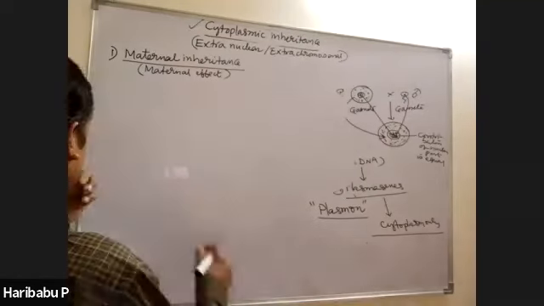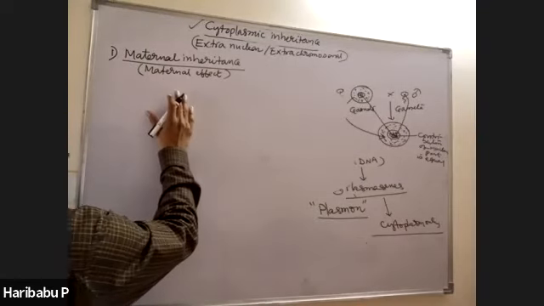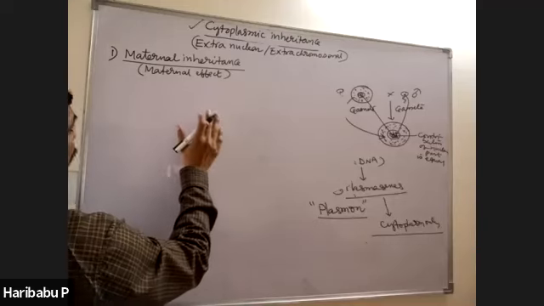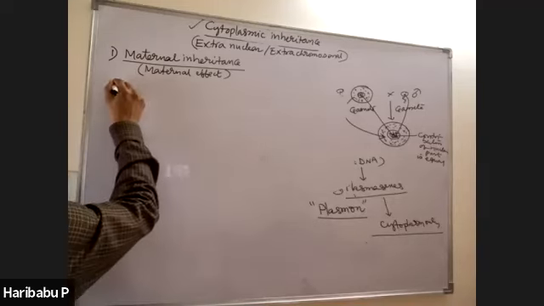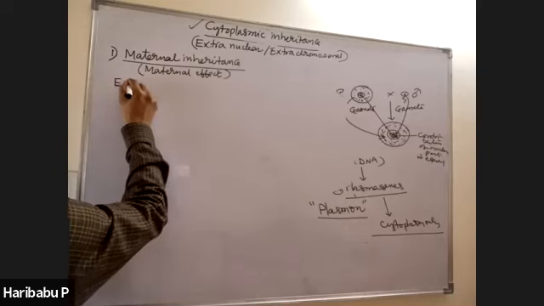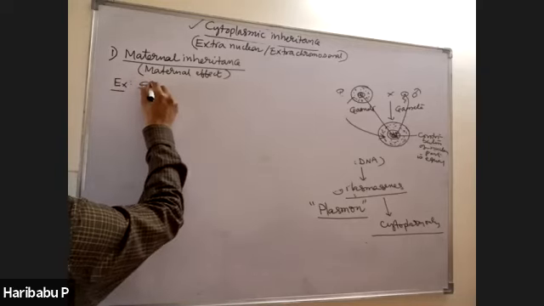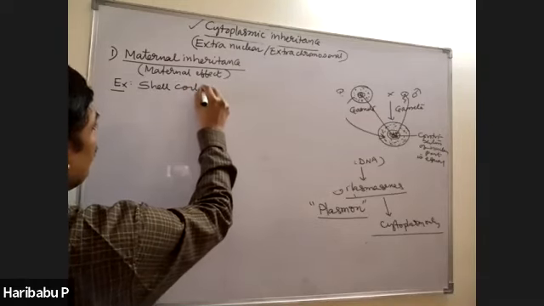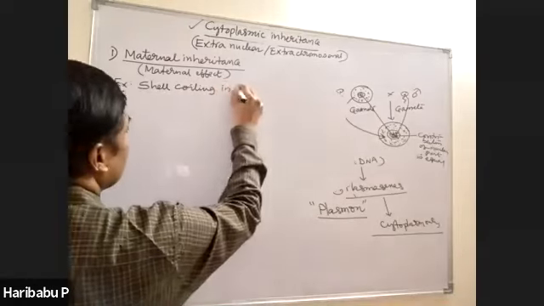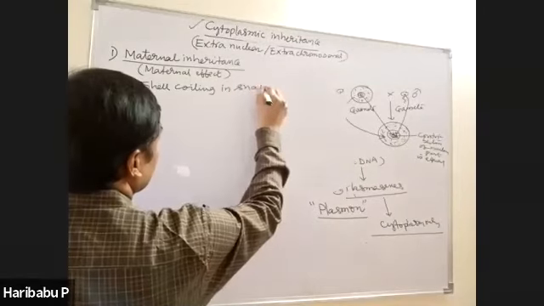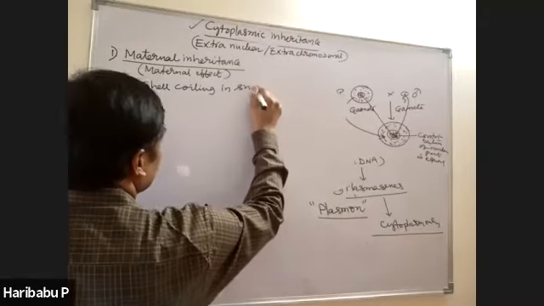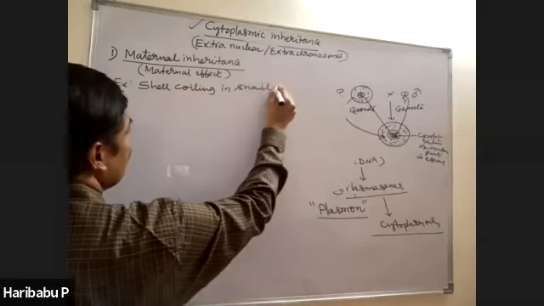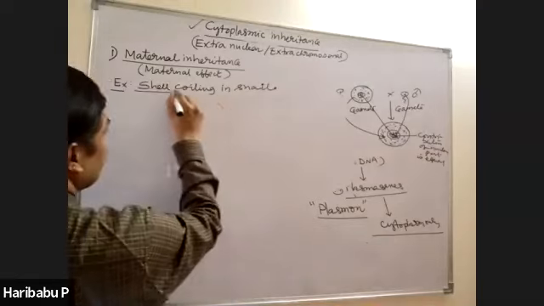See, the best example to understand maternal inheritance is shell coiling in snails.